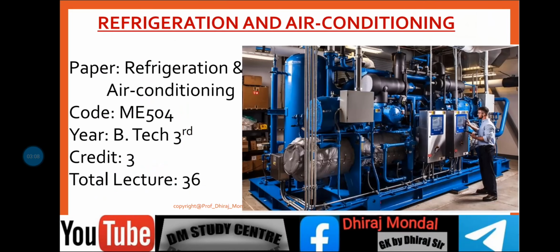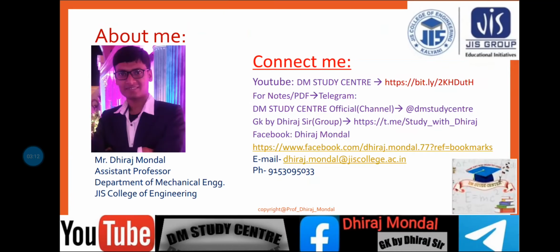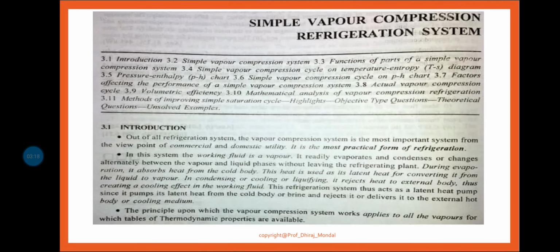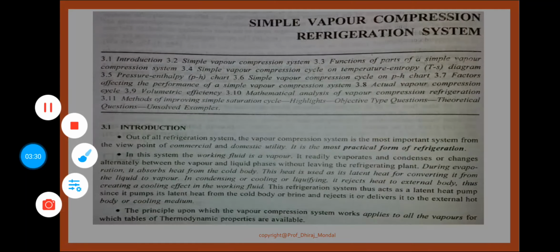So let us start. Refrigeration and air conditioning, vapor compression refrigeration system. What do you mean by vapor compression refrigeration system? As the name suggests, vapor is compressed and then some refrigeration effect is obtained.